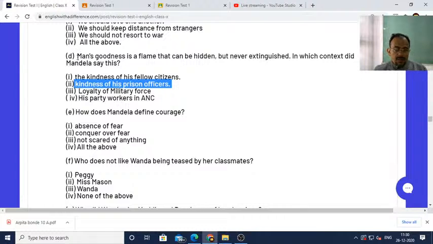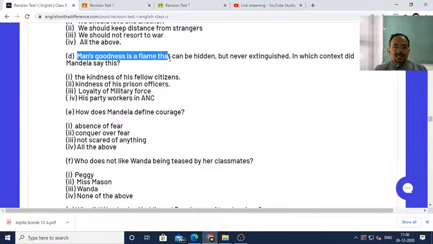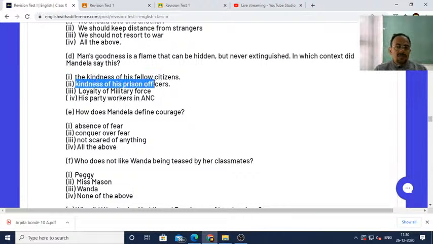This is a very important sentence. Man's goodness is a flame that can be hidden but never extinguished. In which context did Mandela say this? So he said this in the context of kindness of his prison officers. So you please make a target every week. This week I shall complete two prose lessons, the text reading of two prose lessons and one poem.